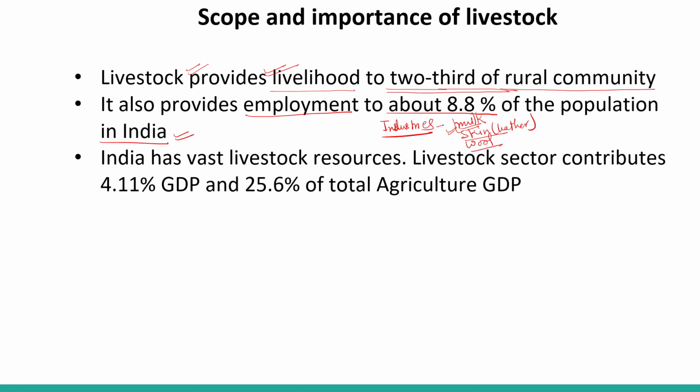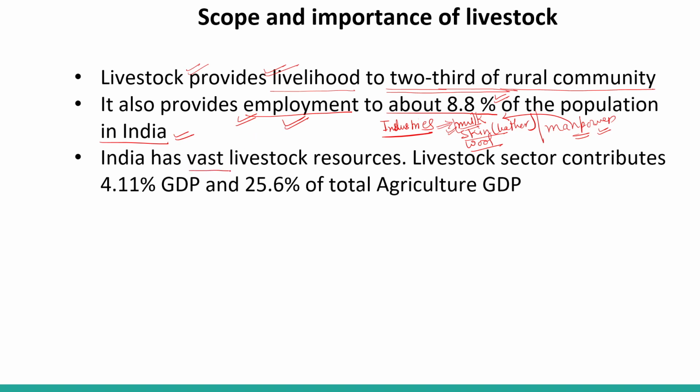For these industries we require manpower. So this manpower is getting jobs in these industries. So about 8.8% of the population of India are getting employment based on the industry of our livestock, that is the milk industry, skin industry and wool industry.